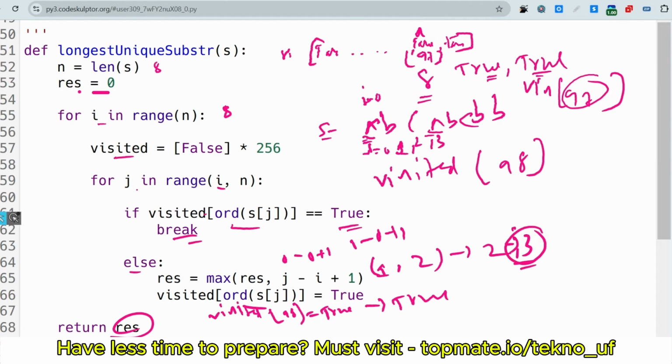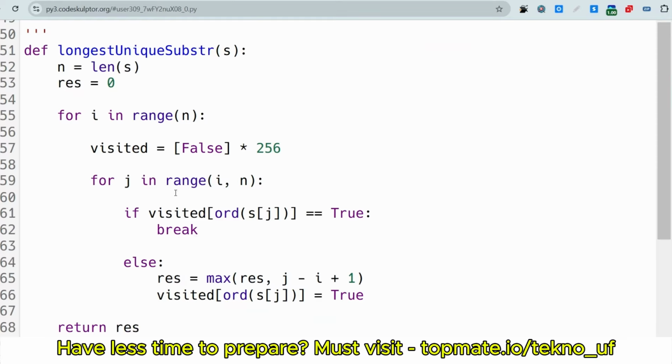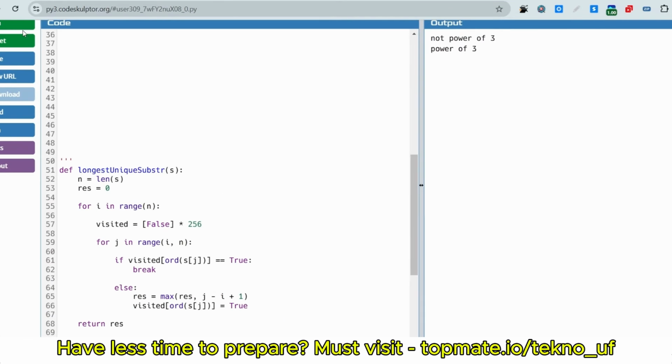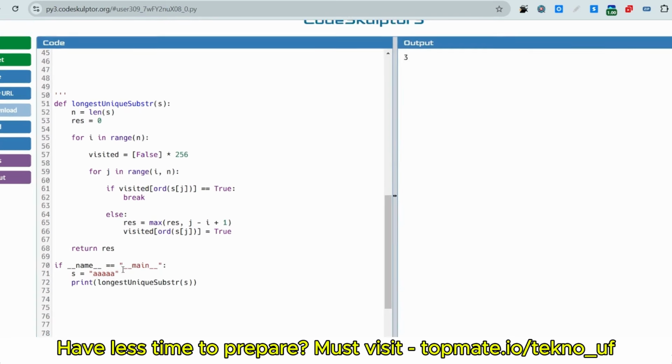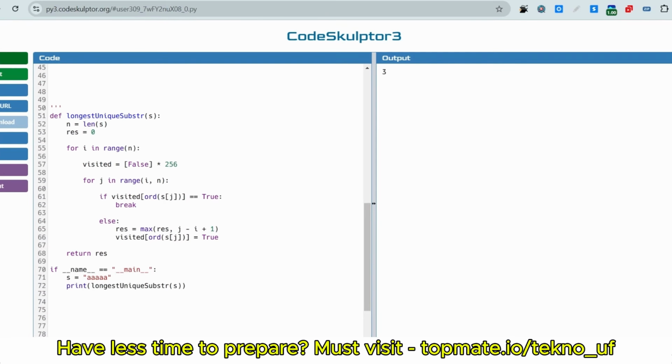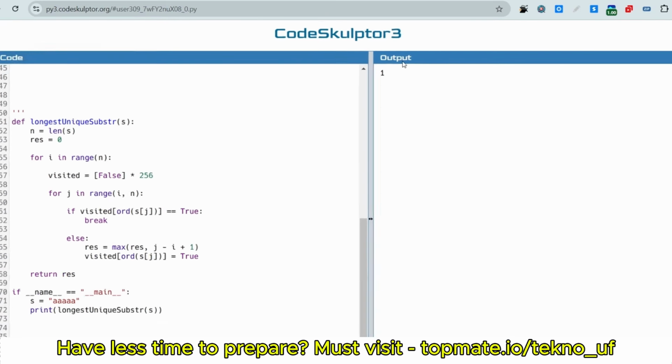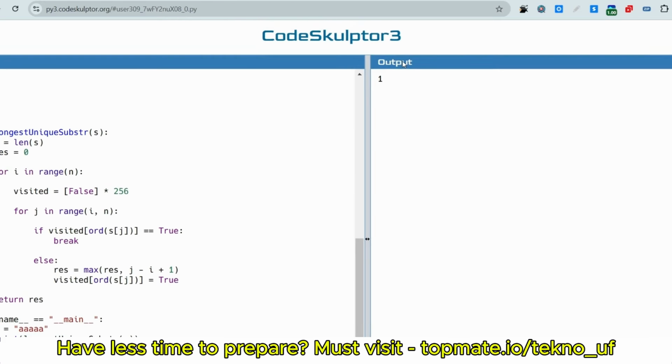So let me just print that. Okay, so run, and as you can see the output is 3. So that is for ABC, ABC, BB. But if the string is A, the output will be 1, as expected. Okay, so I hope you understood.